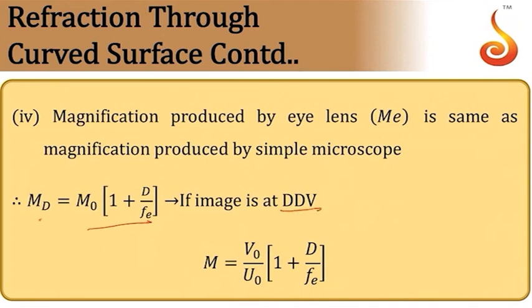So the total magnification when the final image is at the least distance of distinct vision is the magnification produced by the objective into 1 plus D by fe, that is VO by UO into 1 plus D by fe, when the final image is at the least distance of distinct vision.